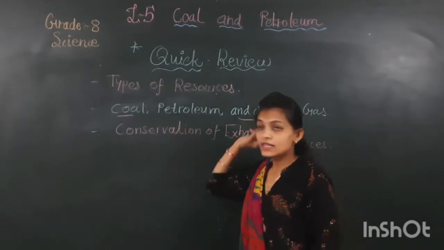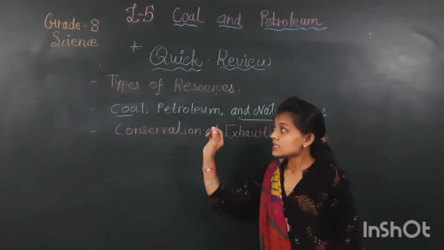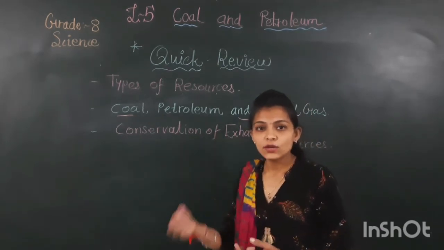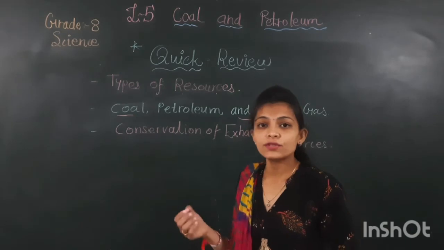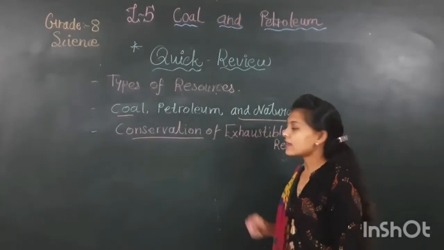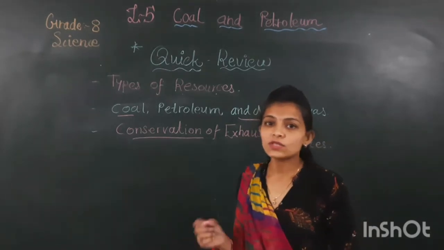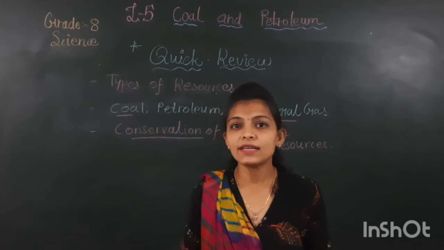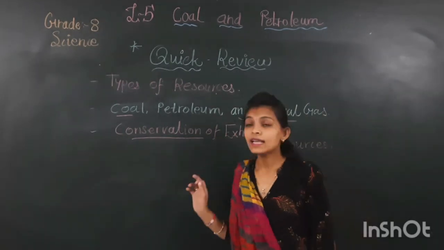These three are exhaustible resources. We studied how they originate and how they are useful in our daily life. And the last topic was conservation of exhaustible resources. Exhaustible resources are limited in quantity, so it is advisable to use them very carefully.